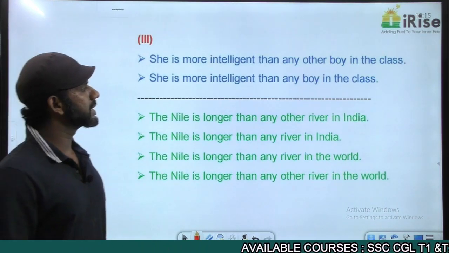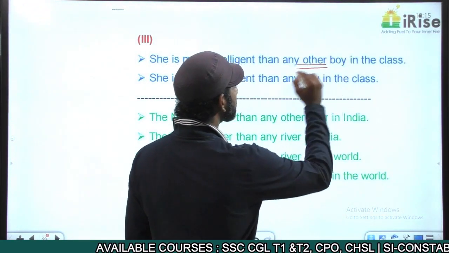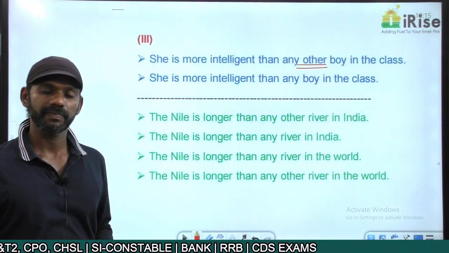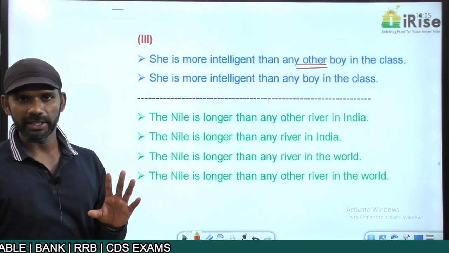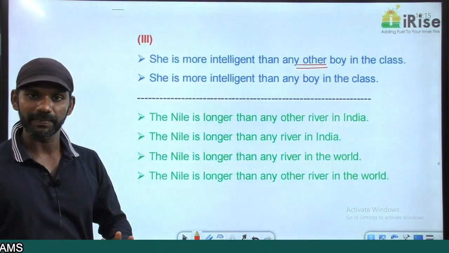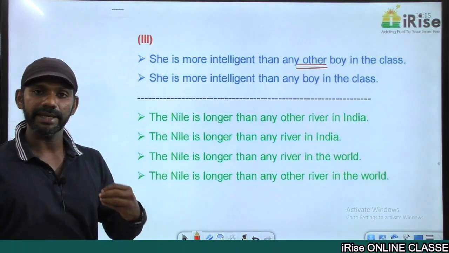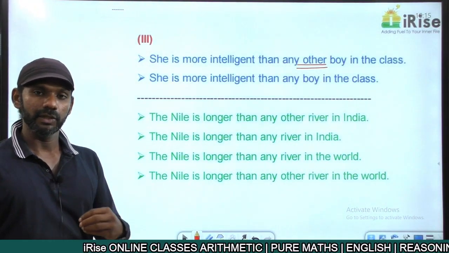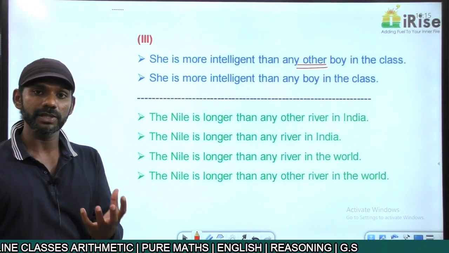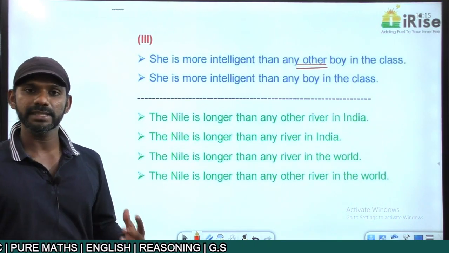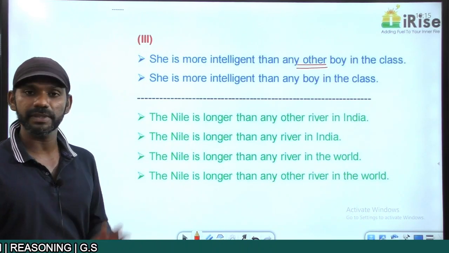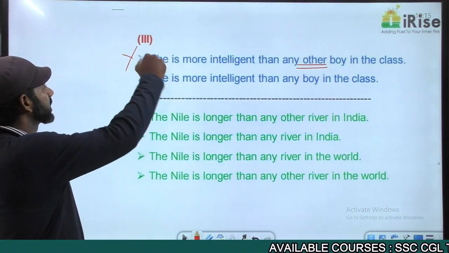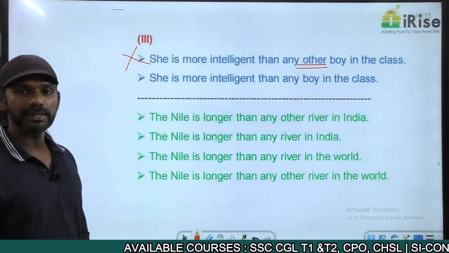She is more intelligent than any other boy in the class. From this statement, is she a boy? No, she cannot be a boy anyway. I'm asking you from the first statement, is she a boy? She is more intelligent than any other boy in the class means she is also a boy. Go to any other faculty means I am also a faculty. So she is more intelligent than any other boy in the class means she is also a boy. She cannot be a boy. The meaning is not fine, grammatically wrong. Eliminated.